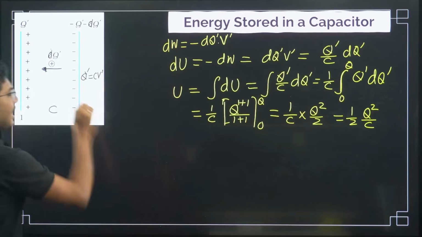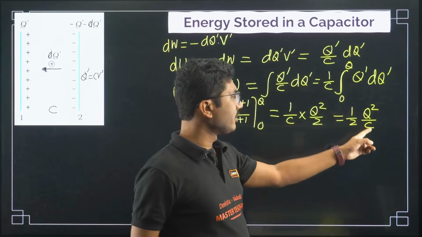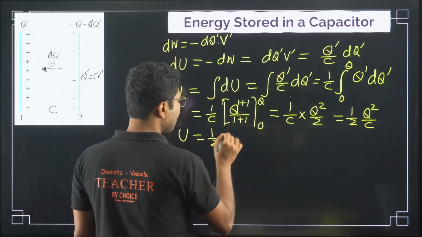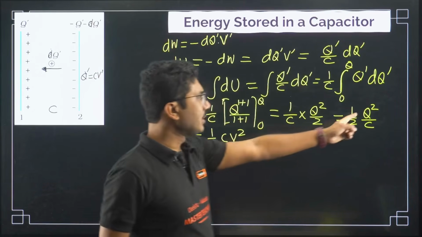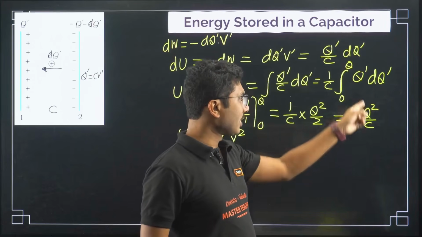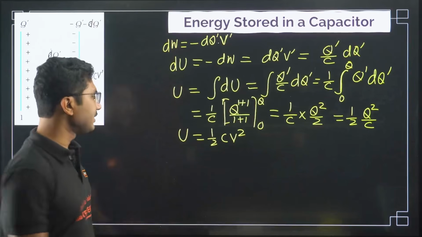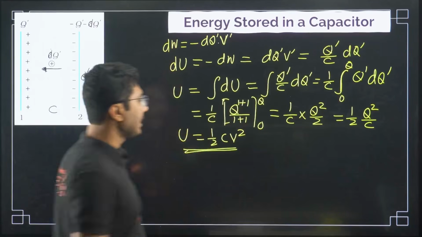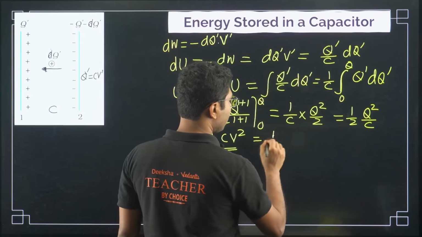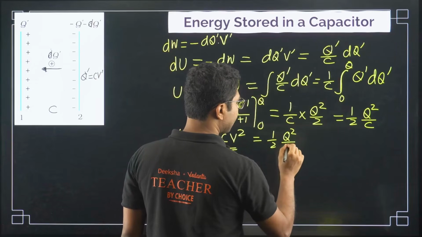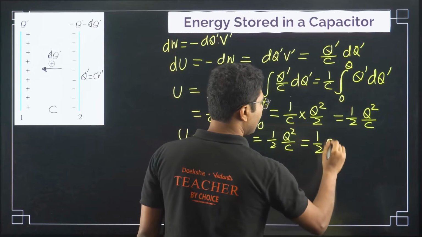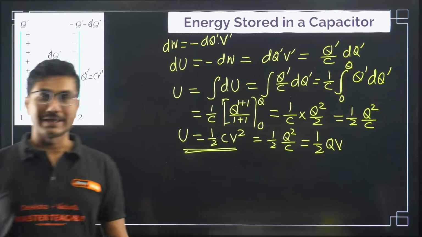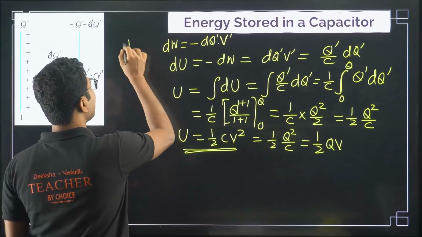Now if you put Q is equal to CV in this equation, one of the C will be cancelled and you get U is equal to half CV square. Okay, so Q is equal to CV means C square V square. So one C will cancel, so you get half CV squared. So this is the most common form of energy stored in a capacitor. Okay, and it can also be written in other forms. All the forms are the same, and another is half Q into V. You can write this as well. Okay, so these are all the energy stored in a capacitor. This is the total energy.